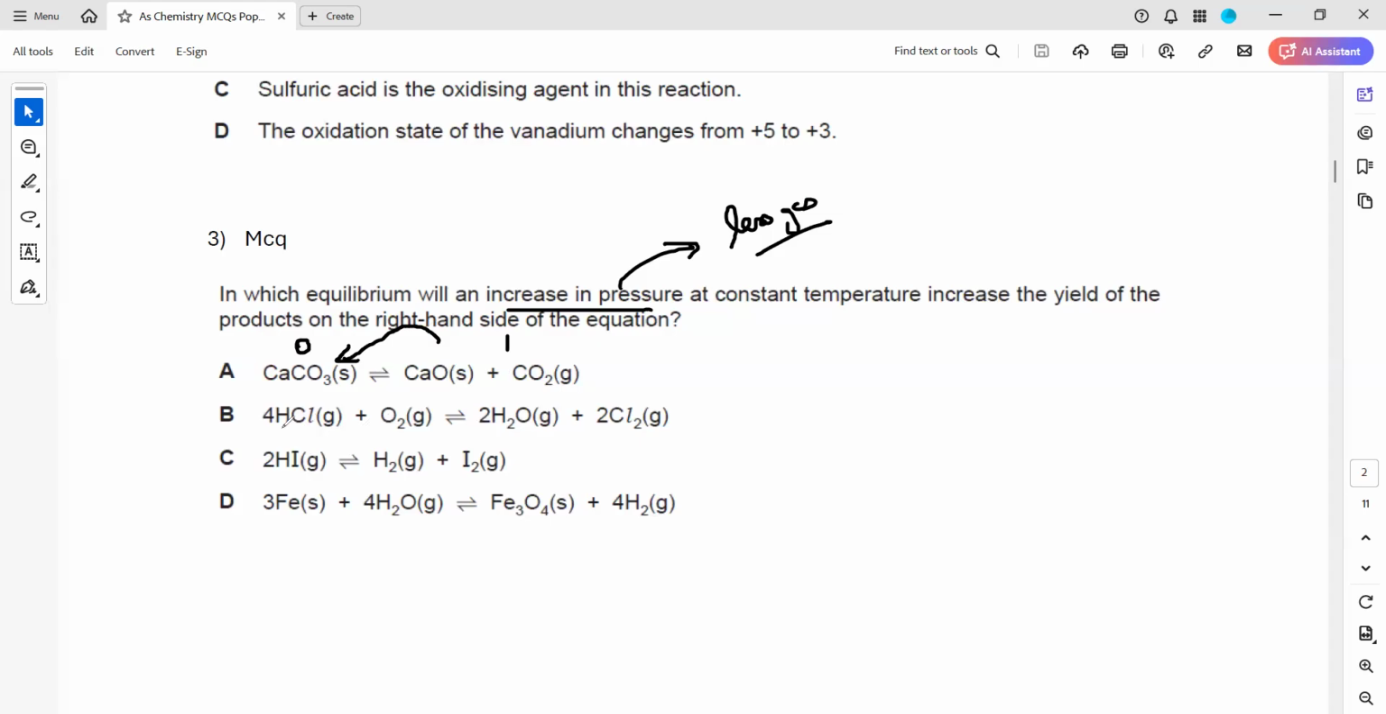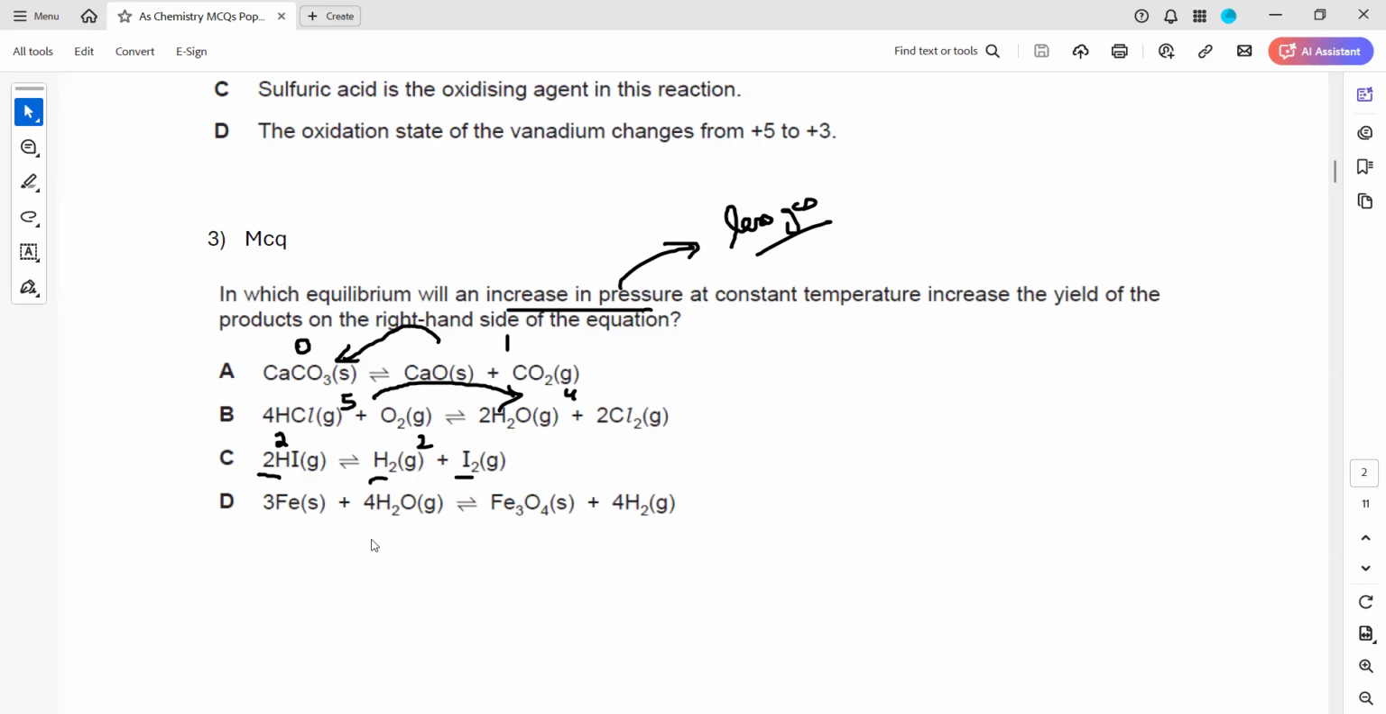When we check for this one, 4 plus 1, there are 5 moles of the gas on the reactant side, and there are 4 moles of the gas on the product side. So when we increase the pressure, equilibrium will shift towards the side of fewer moles. So in this case, it will also shift towards the right-hand side. What about option C? We have 2 moles of the reactant and 2 moles of the product. So we have an equal number of gaseous moles of reactant and product. So for these types of reactions, the equilibrium is not affected by changing the pressure.